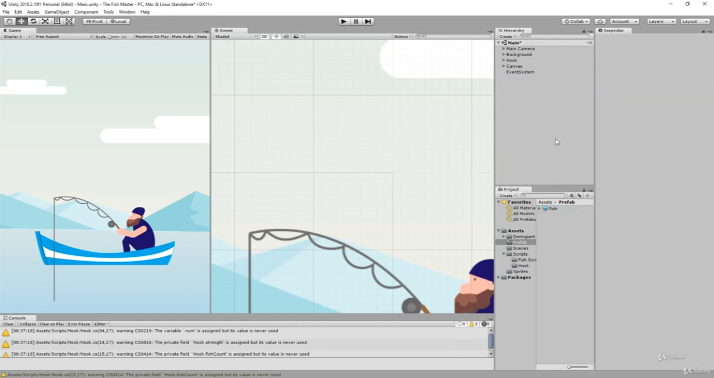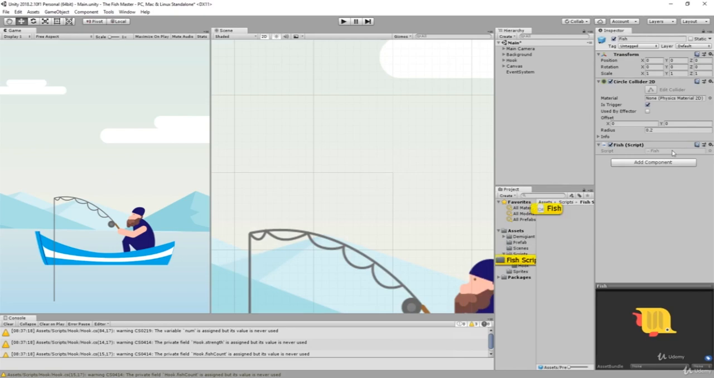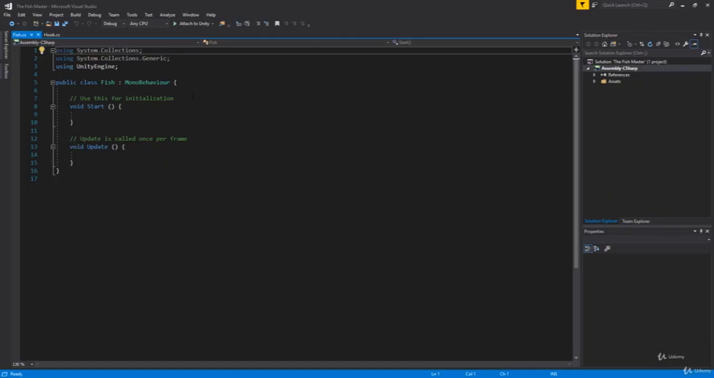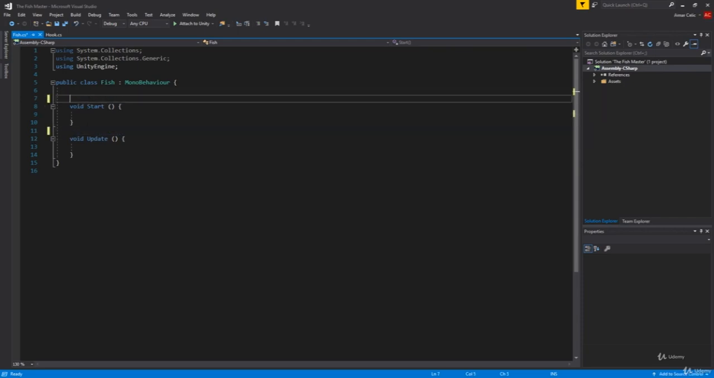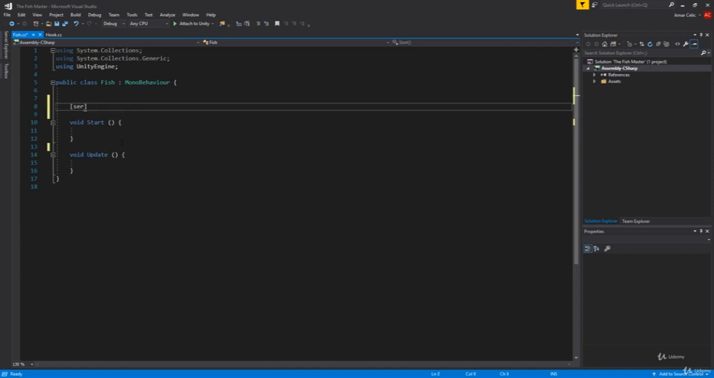So let's delete our fish from the game and open up our fish script. First, we're going to delete the comments, as I usually do, like this. And in this case, I'm gonna start things off by having a serialized, not field, but our what's called serial. Okay, something is missing here.